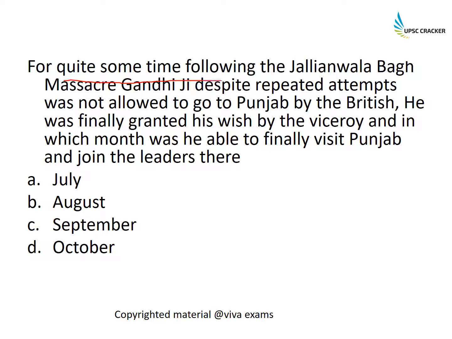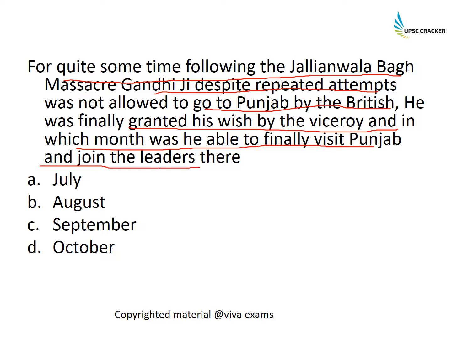For quite some time following the Jallianwala Bagh massacre, Gandhiji, despite repeated attempts, was not allowed to go to Punjab by the British. He was finally granted his wish by the Viceroy in which month, and he finally visited Punjab and joined the leaders there.